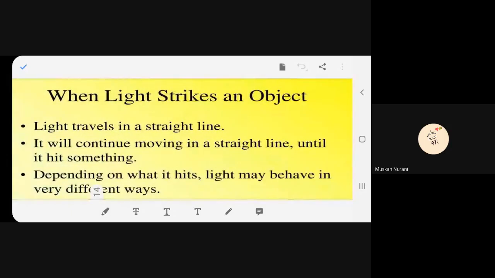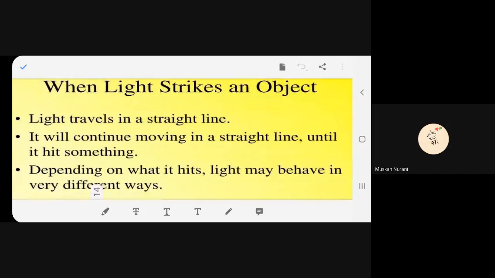What happens when light strikes an object? Please continue. Ma'am, can I read? Yes, better. When light strikes an object, light travels in a straight line. It will continue moving in a straight line until it hits something. Depending on what it hits, light may behave in very different ways.